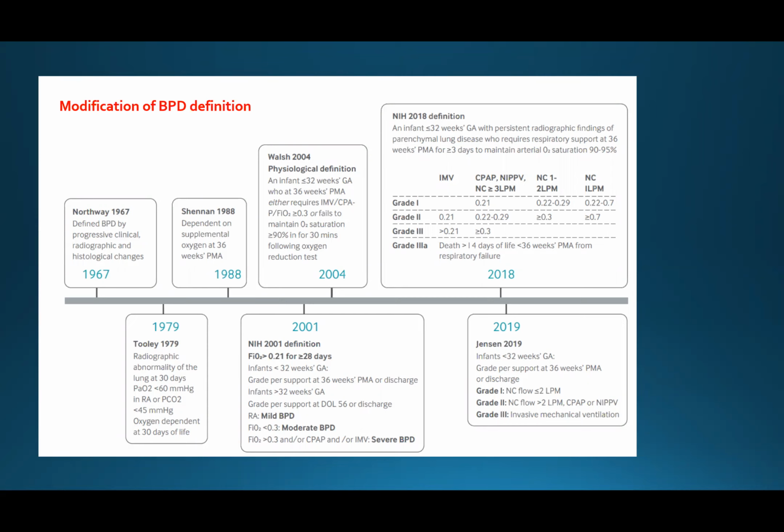Then in 2019, they modified the definition to be according to the respiratory support, because they found the morbidity and mortality of the disease is not dependent only on the oxygen flow as a percentage, but also on the type of respiratory support the child is receiving. So it became grade 1, grade 2, grade 3. Grade 1 with nasal cannula and flow rate less than 2 liters. Grade 2 with nasal cannula flow rate more than 2 liters, or CPAP or non-invasive ventilation. And grade 3 became invasive mechanical ventilation.